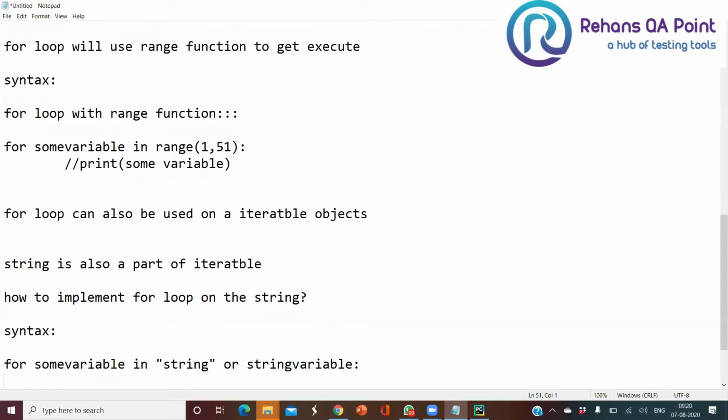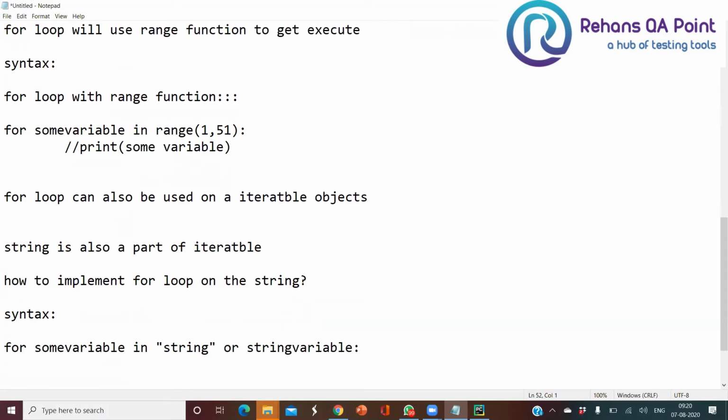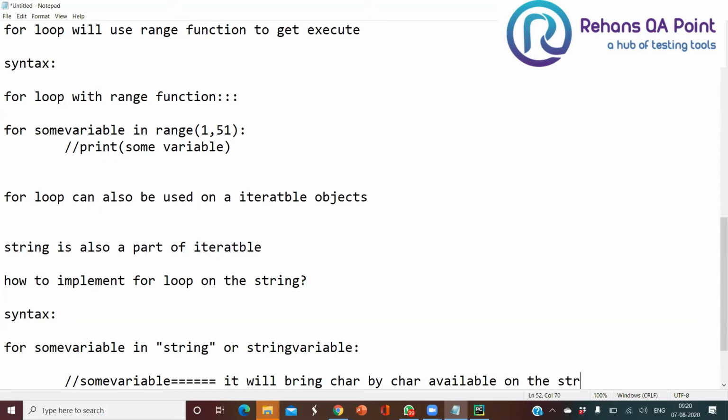Colon here. Use your variable. Now what will happen? It will bring character by character available in the string.